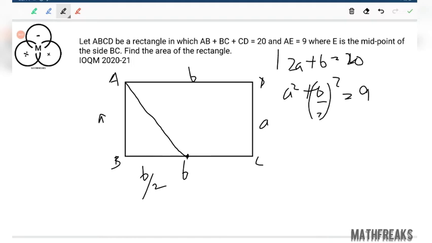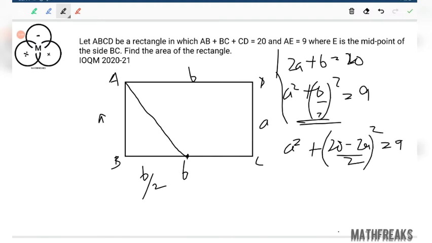So we are having a relationship between A and B. This is Pythagoras theorem. We can just simply put the value of B equals 20 minus 2A, by 2 whole square. A square plus 10 minus A whole square equals 9 square, sorry, this will be 9 square. So from this we'll get the value of A. If we get the value of A, we get the value of B also. Then it's pretty easy for us.